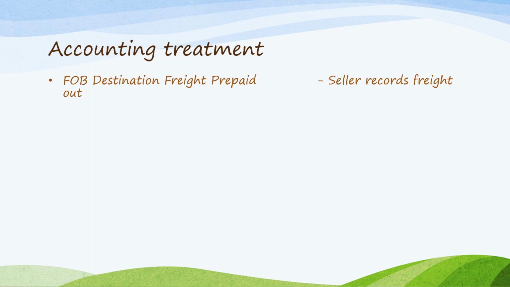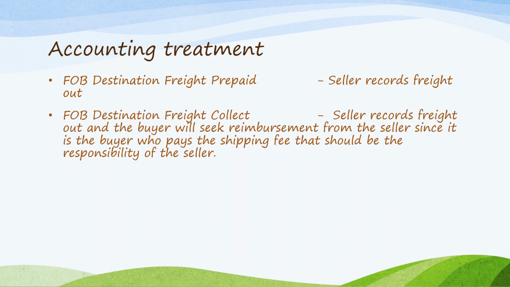Okay. So in FOB destination, freight prepaid. Since it is the seller who is the owner of the goods, the seller records freight out, because that is actually the cost of delivering products to the buyer. So the seller records freight out, and then of course credit cash.